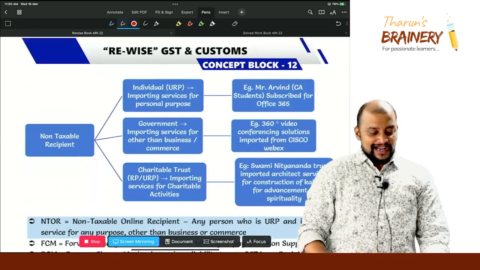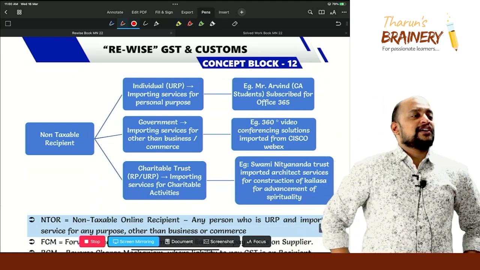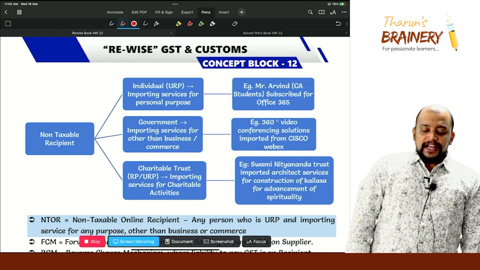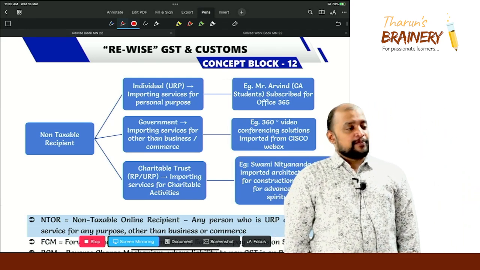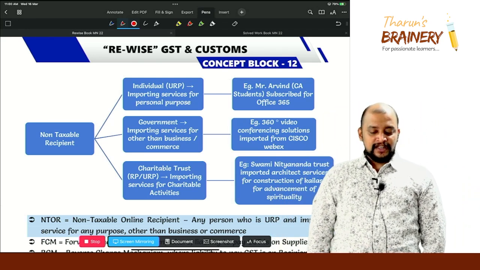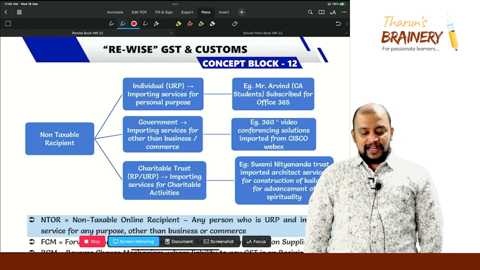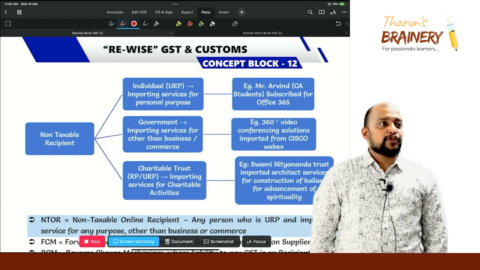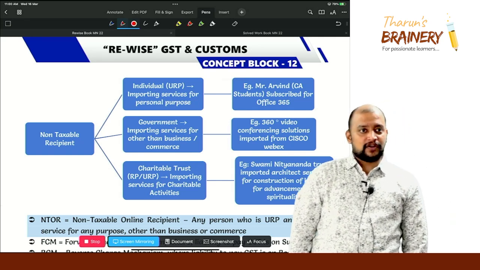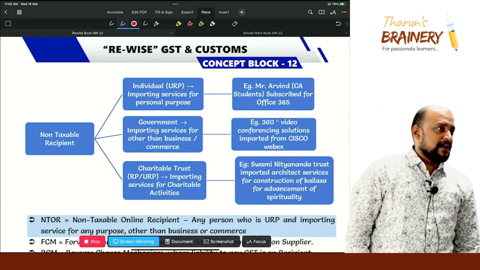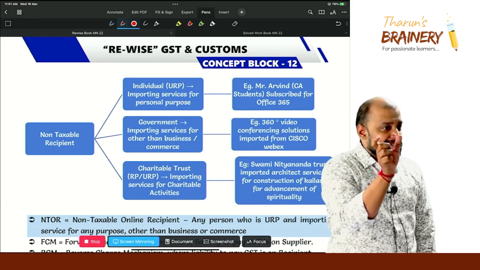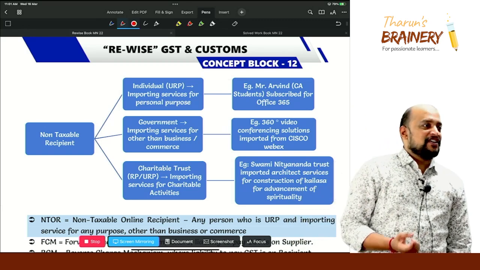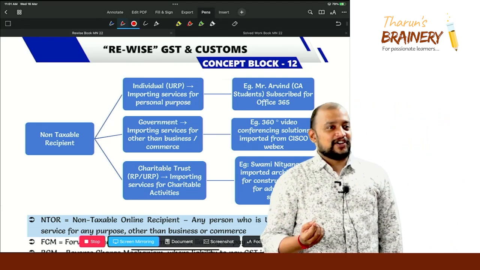I gave that in the next page. Have a look into that. Non-taxable recipient. There is one chart you can see. Individual, unregistered person importing service for personal purpose. Say Mr. Arvind, a CA student, subscribed for Office 365. Yes, import of service for personal use. Okay, so there is a home and personal license, no? So that license. Sir, where sir? We download everything from the cracked versions only.